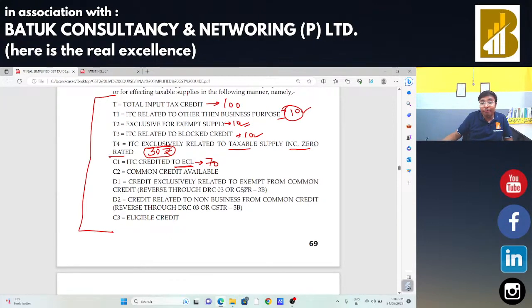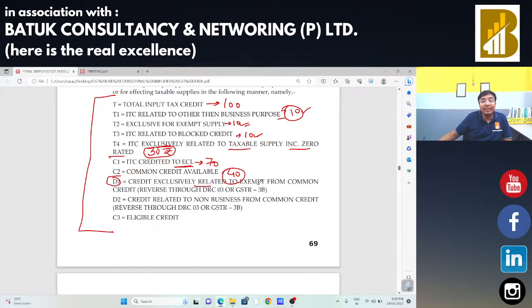Hence, the credit of 40 rupees is for common credit, because in that 40 rupees, the input tax credit which is related to exempted as well as for taxable supply, the input tax credit which is for business as well as for non-business purposes. So now our work is started. We need to identify the exempted part and the non-business purpose part. So first we need to calculate the D1 part.